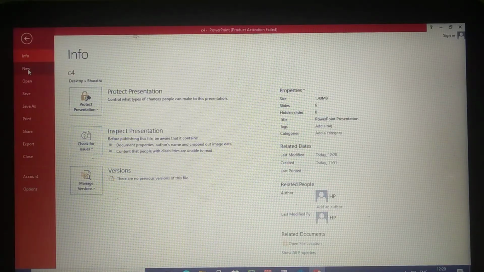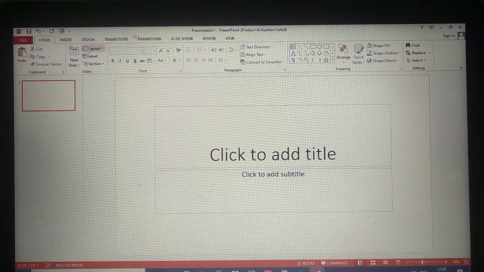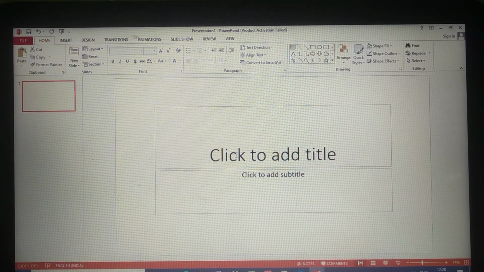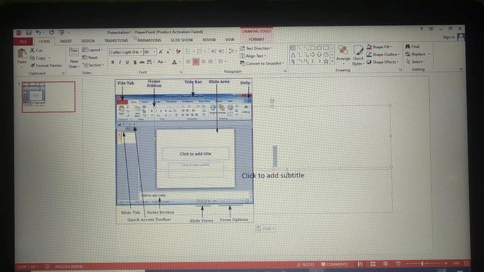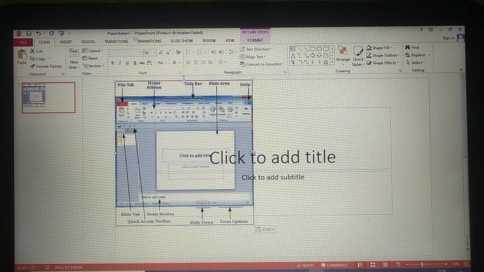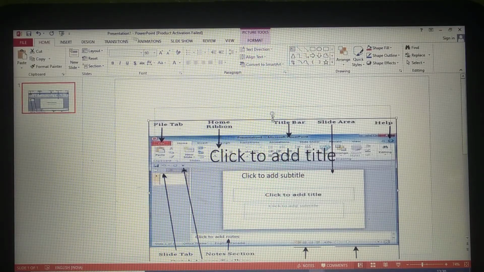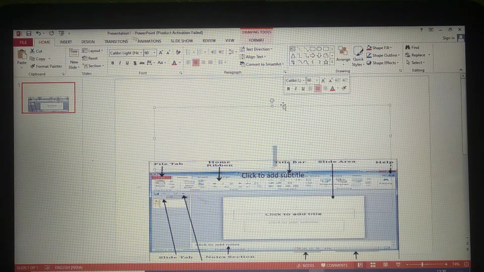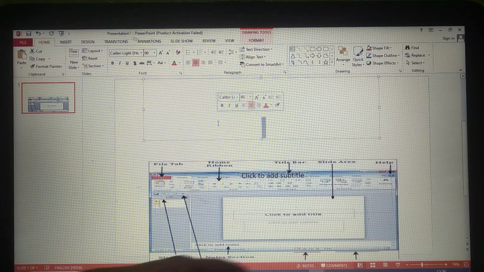We will select one blank presentation and in that we will add one picture here. I have selected these components before, that only I am pasting here. So like this, you have to use the mouse, learn using the mouse. Okay, this one, click to add title. Here you can add the title.